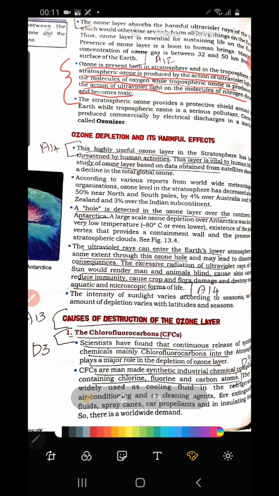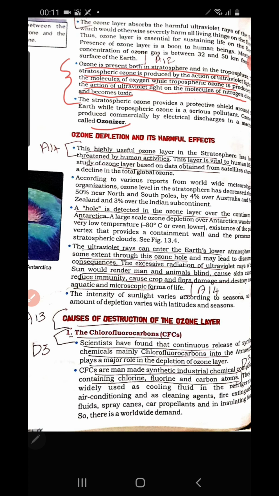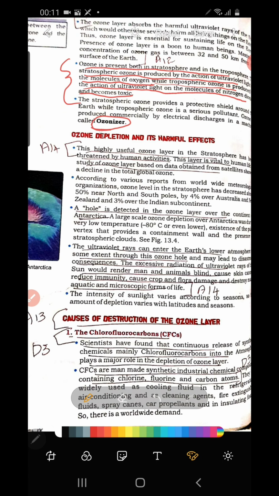In the stratosphere, ozone is very beneficial and a protective layer, but in the troposphere it is very harmful, a pollutant and toxic. Then what is an ozonizer? The machine which is made artificially and used to make ozone is called an ozonizer.